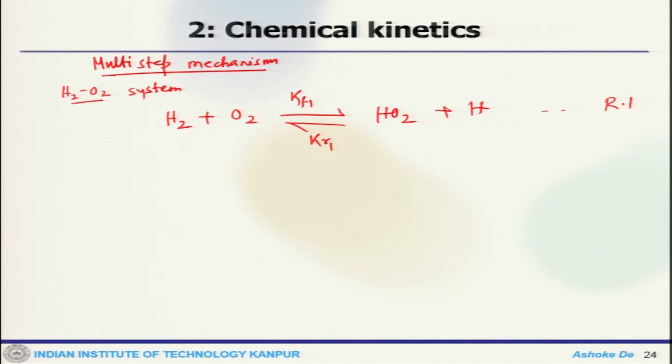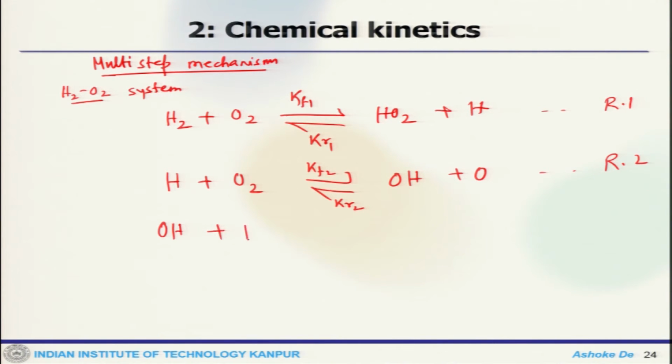So, reaction 1, H2 plus O2 goes to HO2 plus H; KF1 is the forward coefficient, KR1 is the reverse coefficient. Similarly, H plus O2, with KF2, forms OH plus O, with KR2. So, this is your reaction 2. Now, the third one, OH plus H2 goes with KF3, and the reverse one will be H2O plus H. That is KR3, so this is R3.